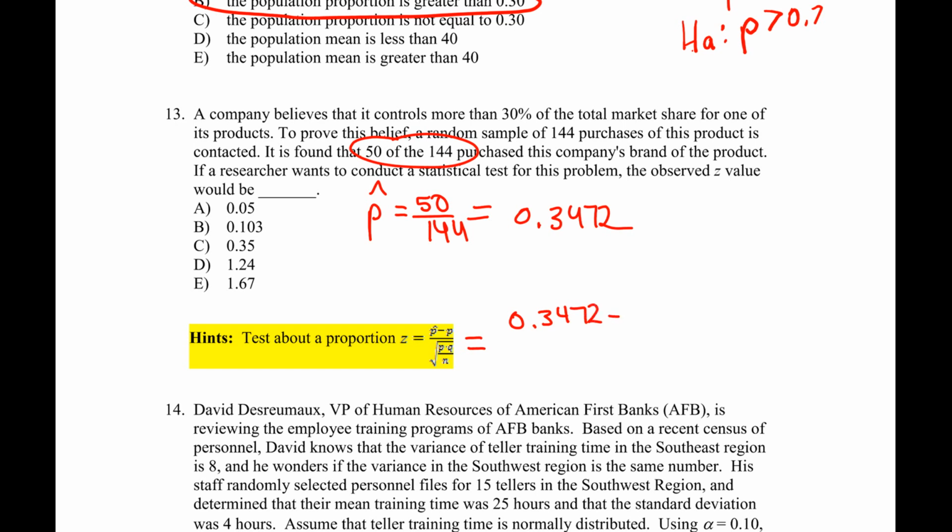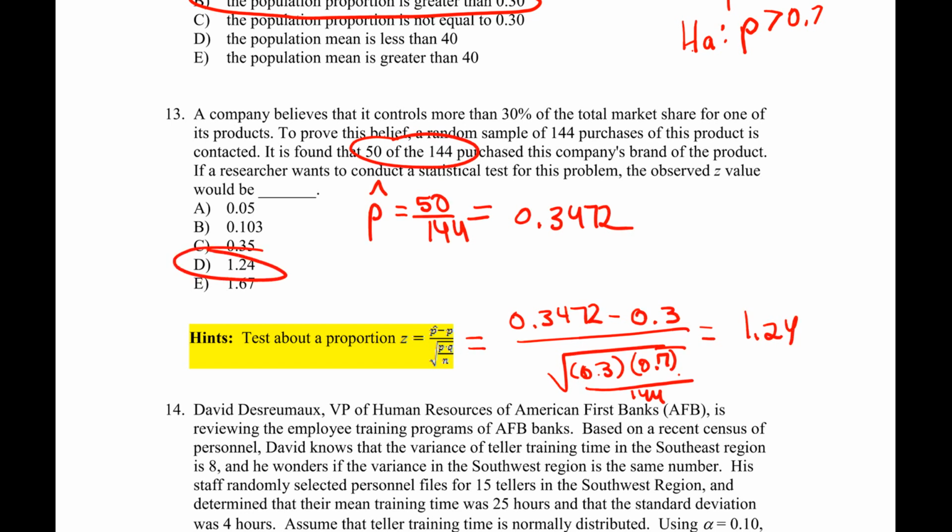0.3472 minus my proportion, over the square root of my population proportion times Q, which is 1 minus P, divided by 144, and you should get 1.24.